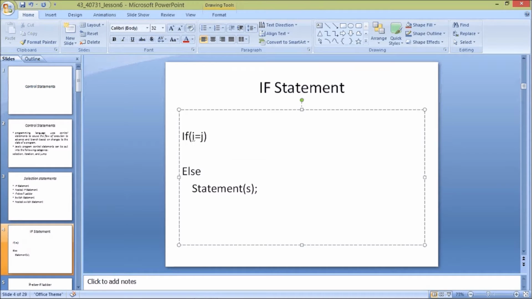Let us consider a statement like "I am a robot." If i equal to j, I am a robot. Next, this is the condition I am giving in the else part: I am not a robot.